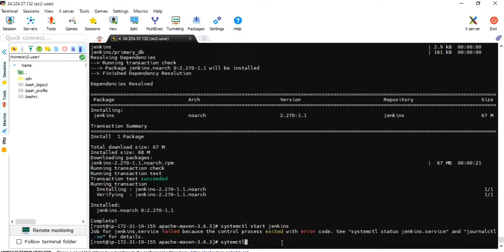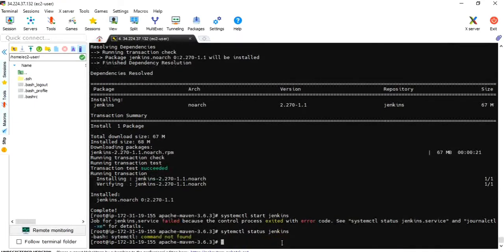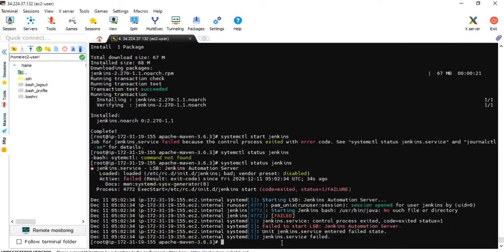systemctl status Jenkins. Okay, session open, user bin Java.